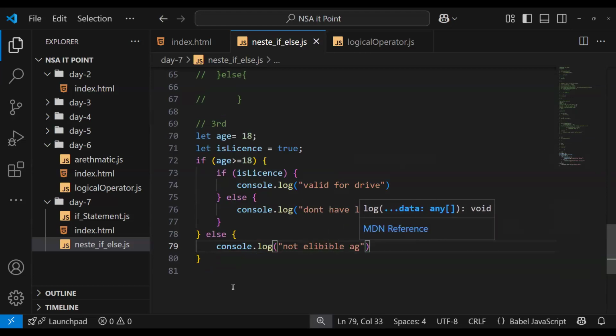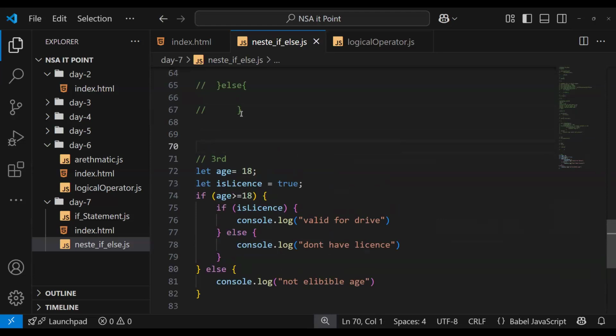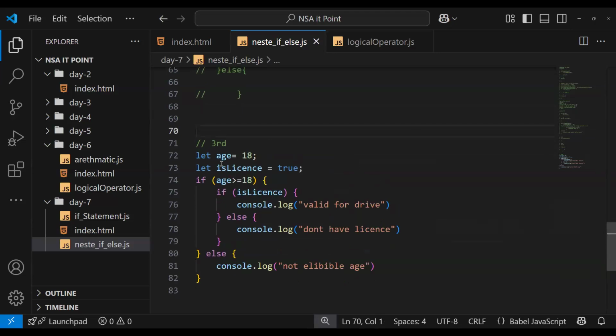Or console dot log, what can we write here, not eligible age. Any confusion in this example, anyone? It's just checking age. If the age is 17, it will print this one.